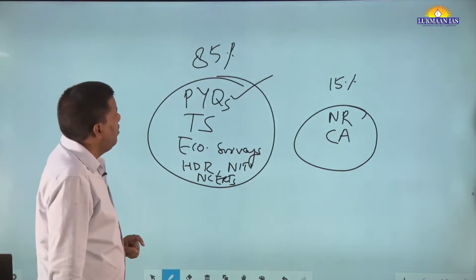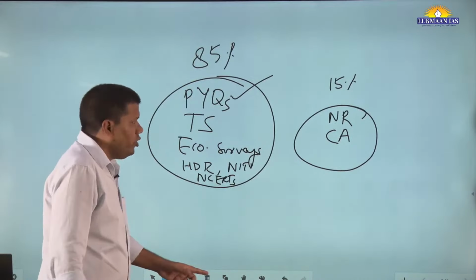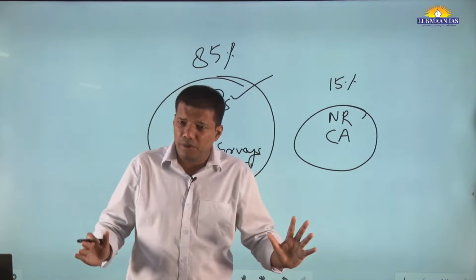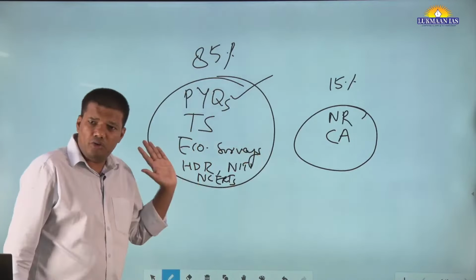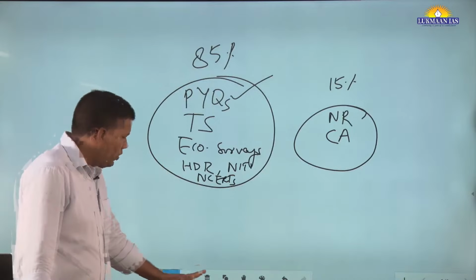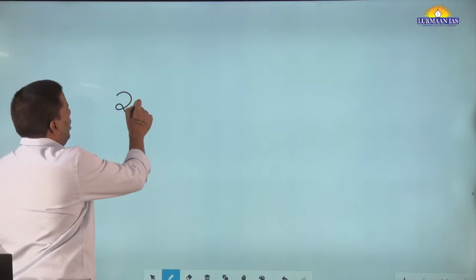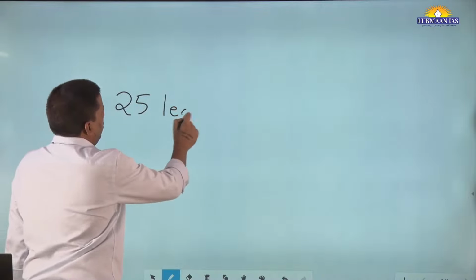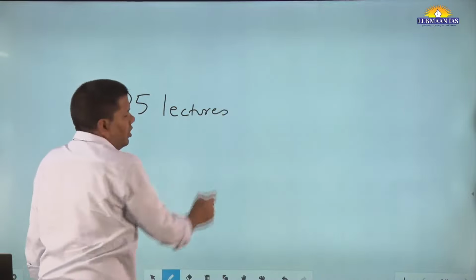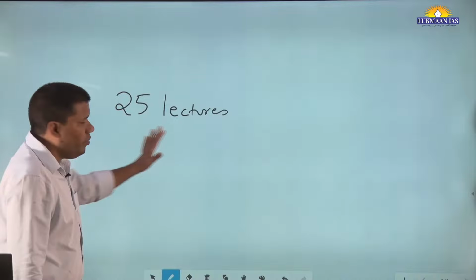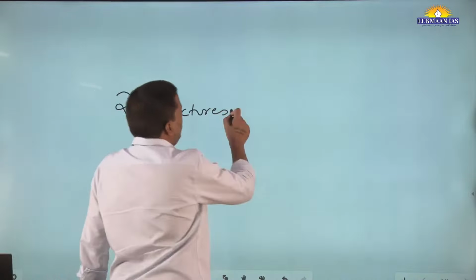Now you understood the quantum of work, you have understood the syllabus, you understood where you are going to invest your time. Okay. Now coming to our course, we are having 25 lectures. Okay, full GS economy, full course. How is it divided?